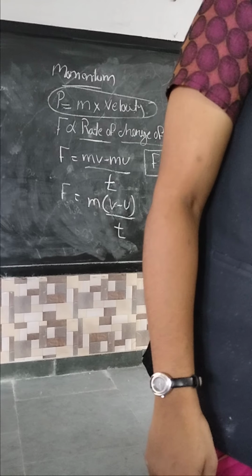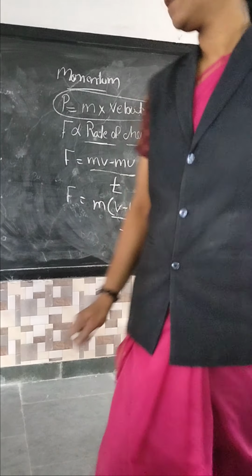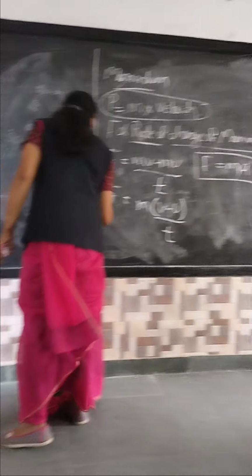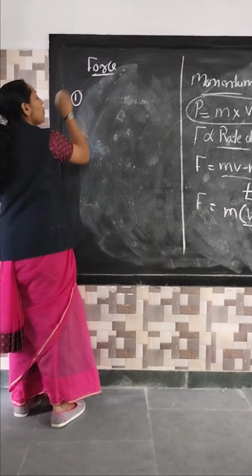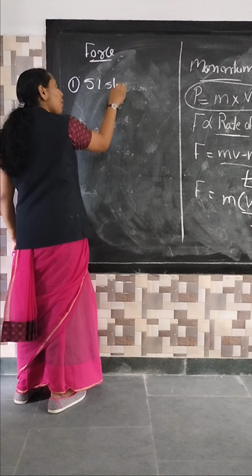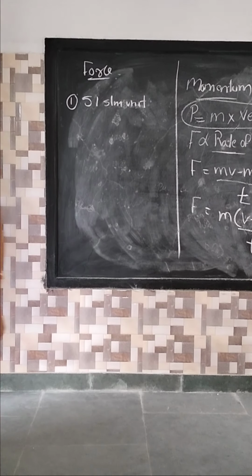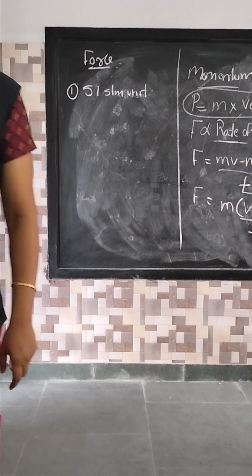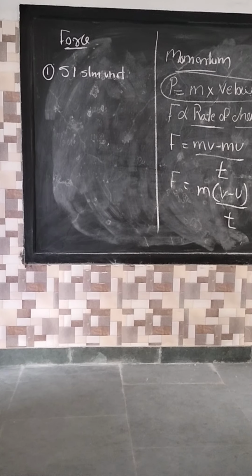Next, listen here. What are the different types of units in the case of force? First type of unit is called the SI system of units. What is the full form of SI? System International. Very good. So the SI unit of force, very good, is Newton. We have been studying this since a small class. The SI unit of force is Newton.